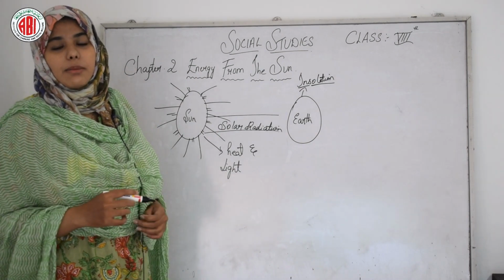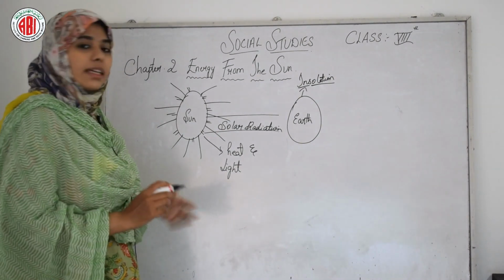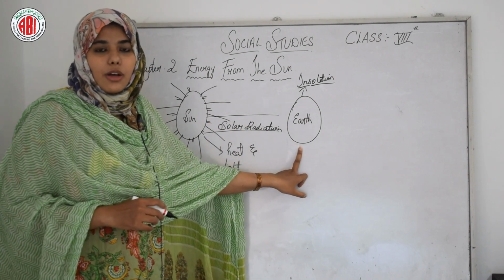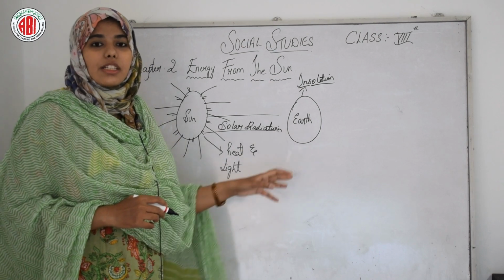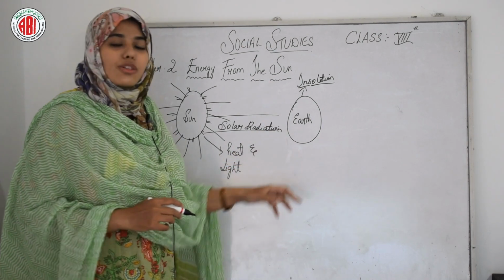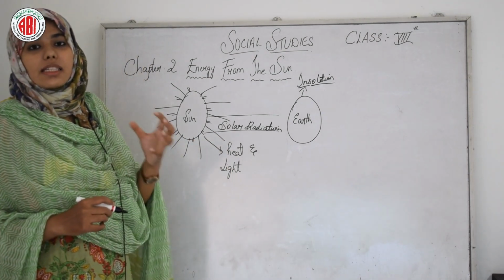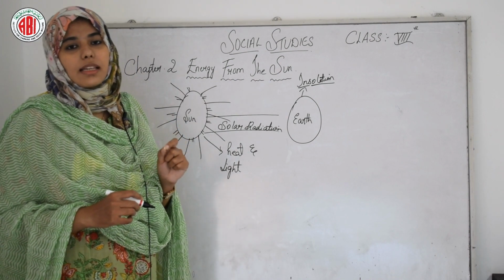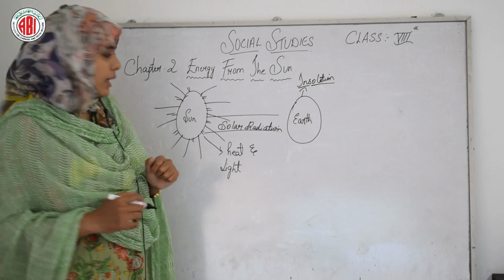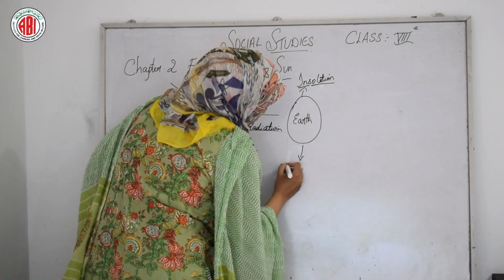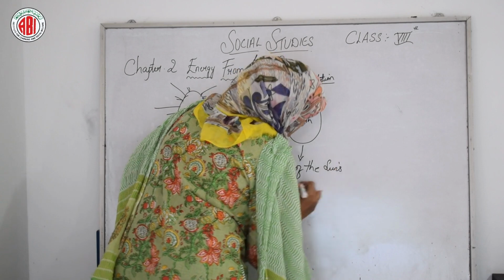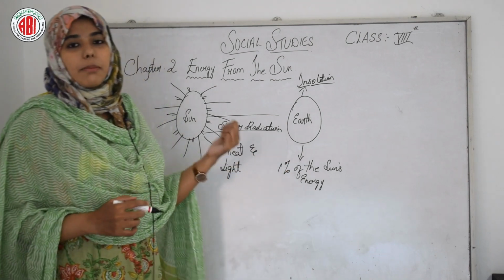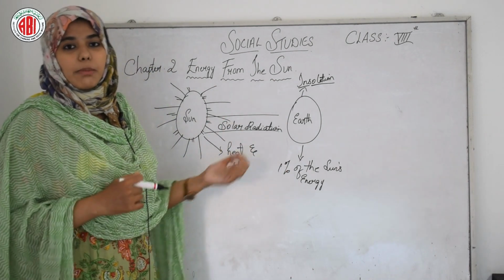And what else? The energy is reflected back. So what we are learning here is that the rays which are coming on the earth are not 100%. Okay children. So the radiation, the energy which is taken by the earth, is not completely 100%. Only 1% of the sun's rays is coming and received by the earth. Okay. So only 1% of the sun's energy is taken by the earth. The remaining is getting reflected by the atmosphere.